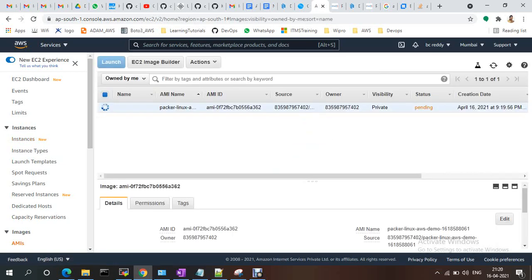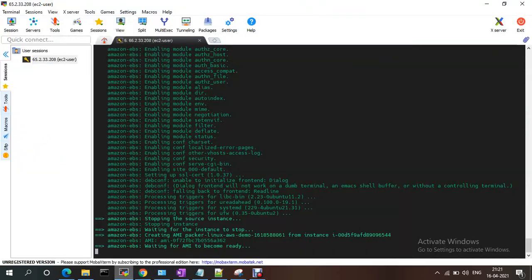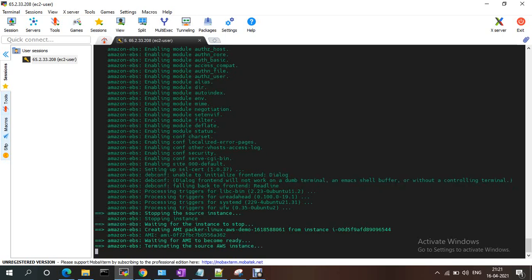See, it has created the AMI. Until the status is available, it will be waiting for the AMI to become ready. Once the AMI is ready, the VM will be terminated. On top of the AMI, we will create VMs. We can create multiple VMs from one AMI. Using Terraform we will create from the AMI. We will do that integration part. Terminating the source AWS instance.